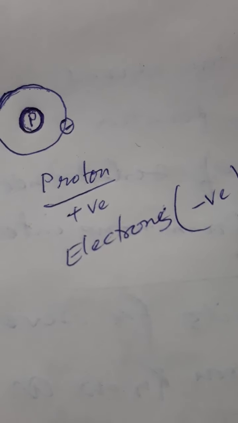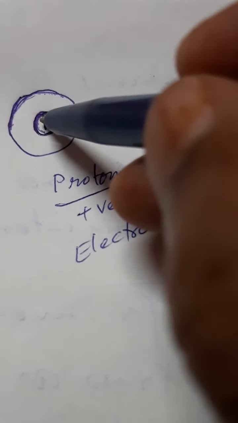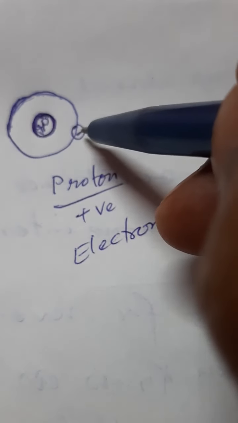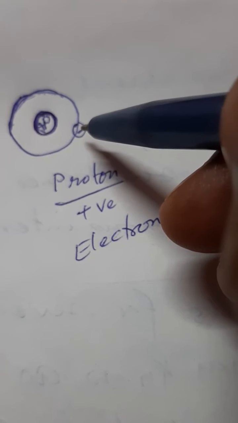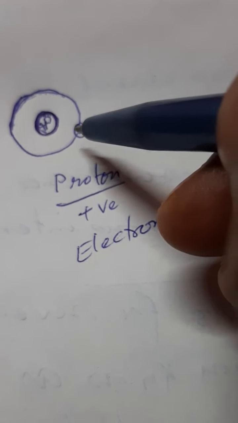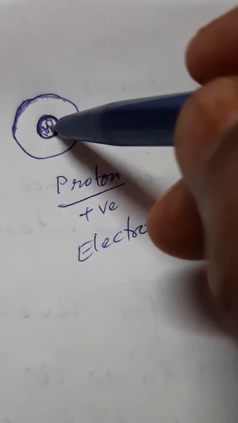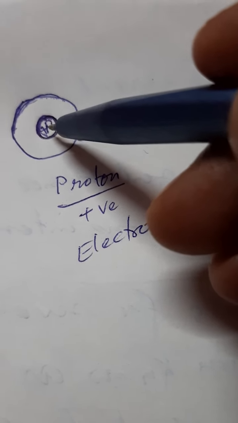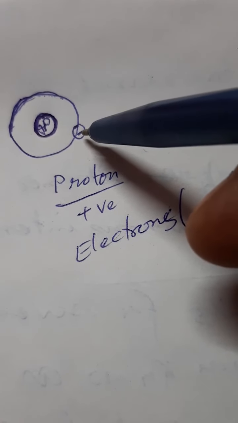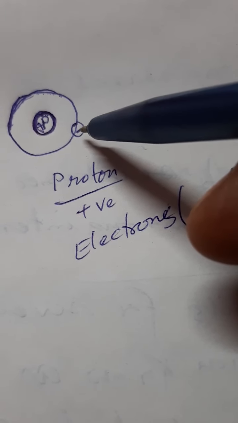Okay, so here is one positive charge and here is one negative charge. That means the electricity of this positively charged particle neutralizes the electricity of this negatively charged particle,